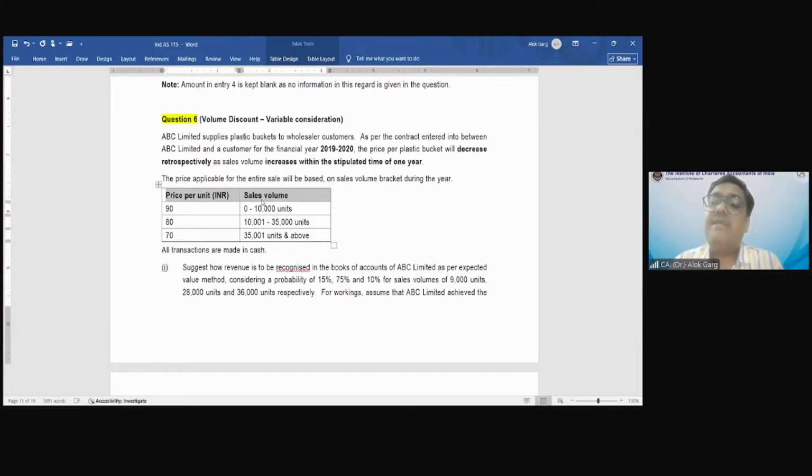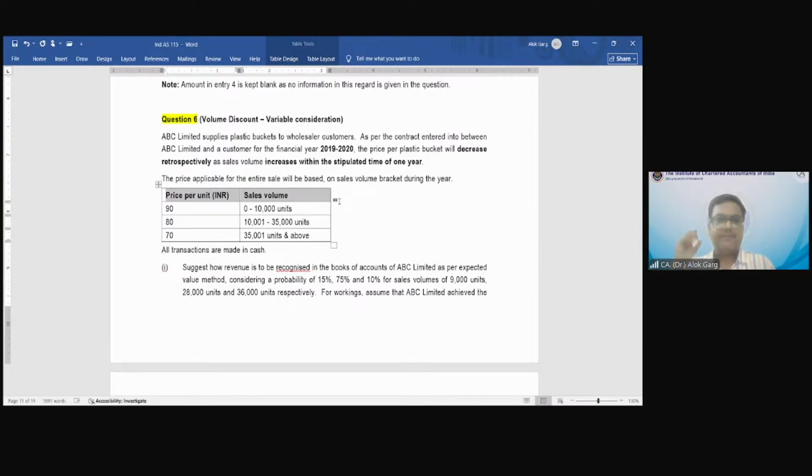So this company ABC Limited is a listed company. If ABC Limited is a listed company, what will happen? They have to report their results on a quarterly basis. So they have to publish their results on a quarterly basis. Okay. So let's say the customer has purchased 6,000 units in the first quarter. Of course, the company has billed at 90 rupees.